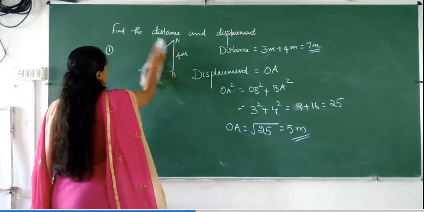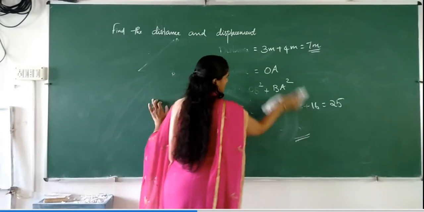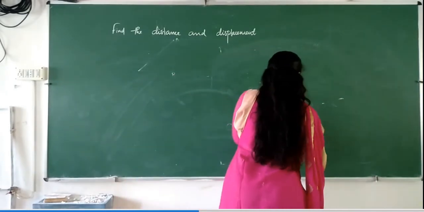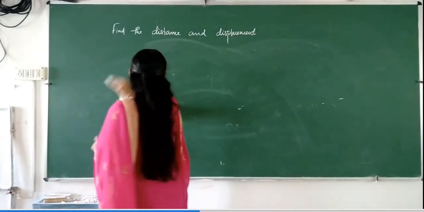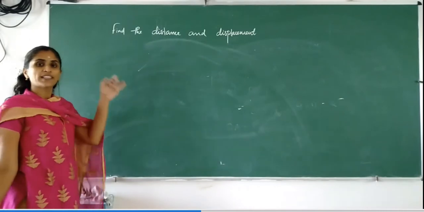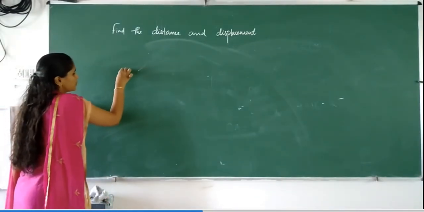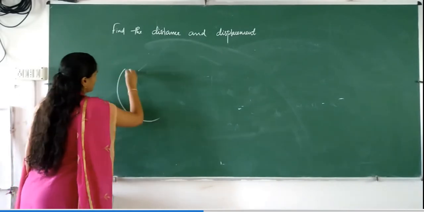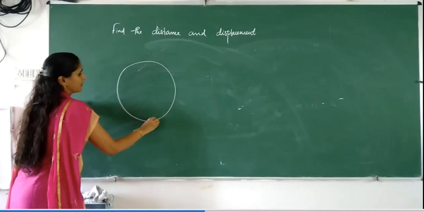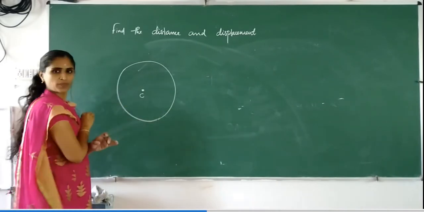Same question: find the distance and displacement. Here the object is traveling through the circumference of a circle. C is the center.